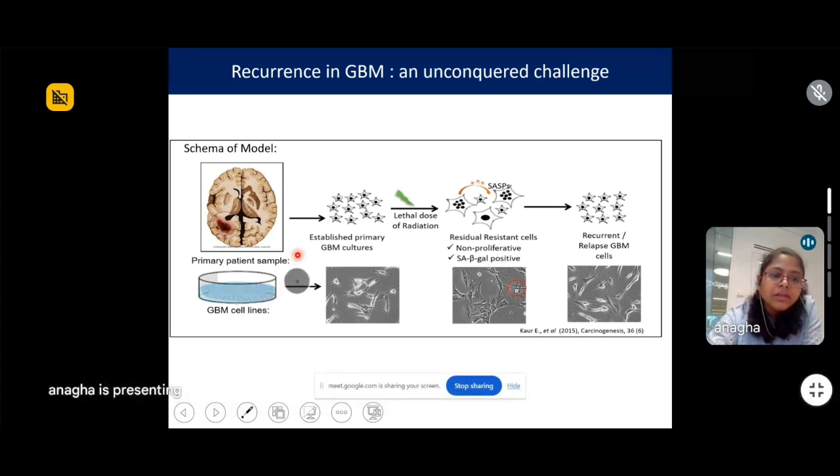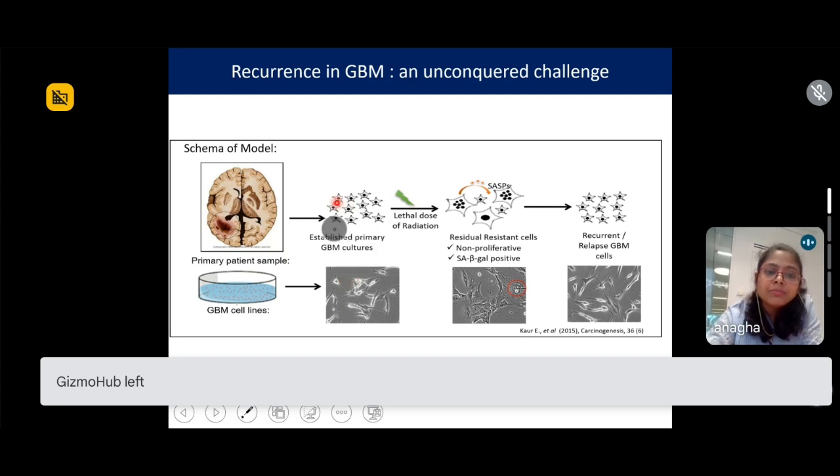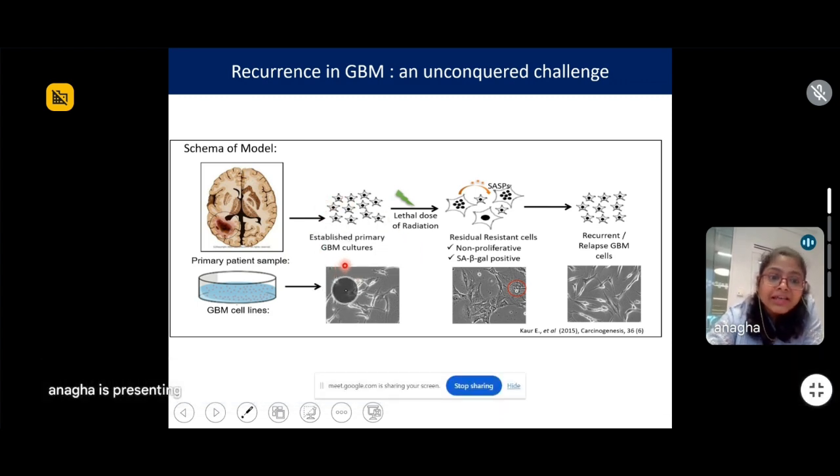What we used to do is get fresh tumor samples from the patients. Then we made these tumor samples into a single cell suspension and established them as primary GBM cultures. These primary GBM cultures were termed the parent population. And when this parent population was exposed to a lethal dose of radiation such that 90% of them died, the 10% population that remained were called the residual radio-resistant population.